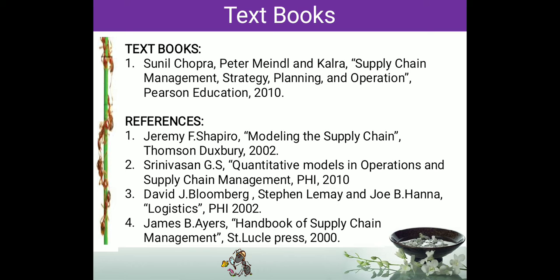Apart from that, there are some reference books given in Anna University. Each reference book is only for particular units. For example, if you take the Jeremy book, it is modeling of the supply chain. It comes for units 1 and 2, and it will not cover the remaining units. It covers things here and there, but not everything.